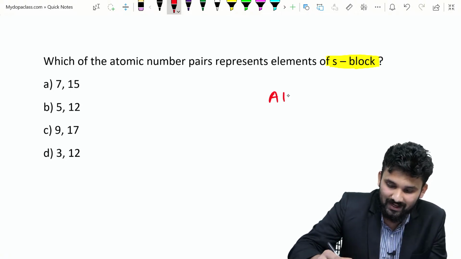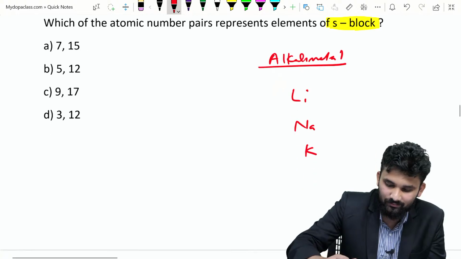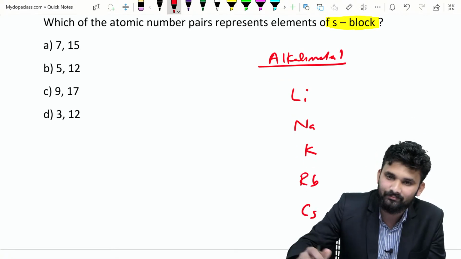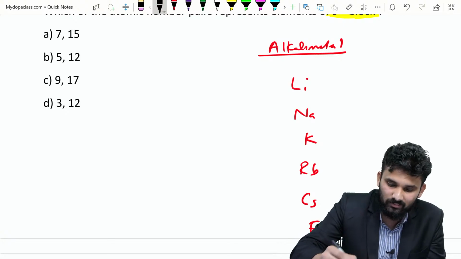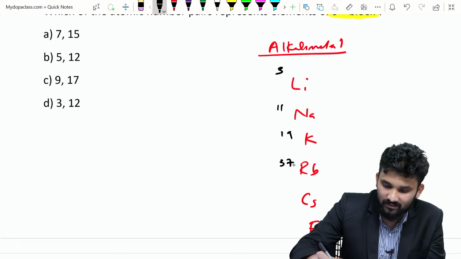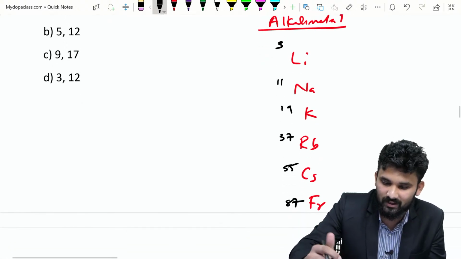So we know what alkali metals are. Alkali metals are lithium, sodium, potassium, rubidium, cesium, francium. What is the atomic number of lithium? 3, sodium is 11, potassium is 19, then 37, 55 and 87. These are the alkali metals, so study well. Lithium, sodium, potassium, rubidium, cesium, francium.